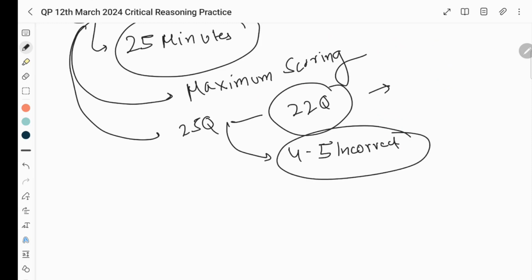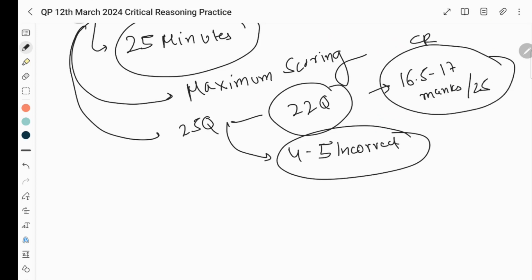Then also you will be able to fetch out somewhere around, if I calculate it correctly, at least 16.5 to 17 marks out of 25 in CR, which I would not say is exemplary, but is pretty decent. Right? So, a piece of advice for you.